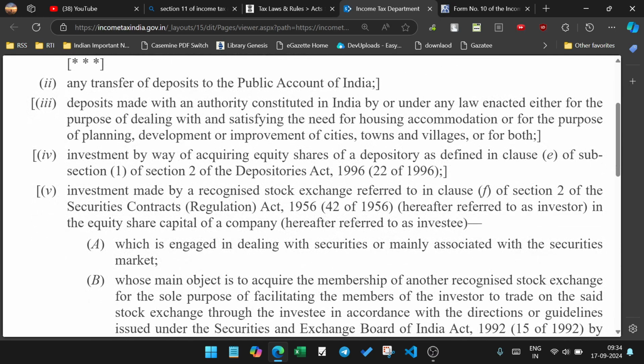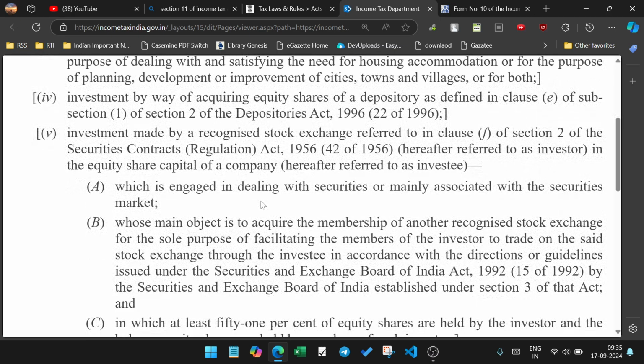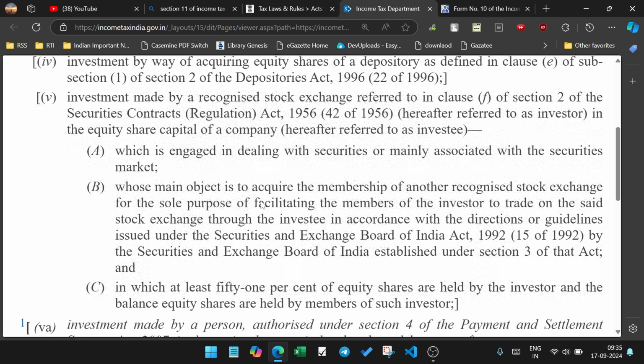Deposit made with an authority constituted in India, by and acted either with the purpose of dealing with or satisfying the need of housing, or according to the purpose of planning, development, and improvement of cities, towns and villages. The investment area of acquiring equity share, the deposit in Section 2, Section 1, deposit and 1996.